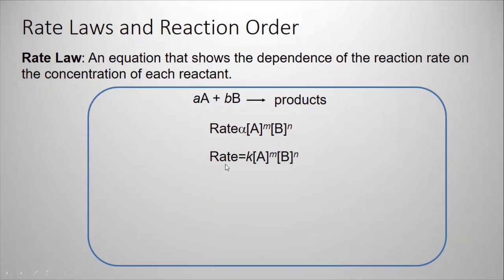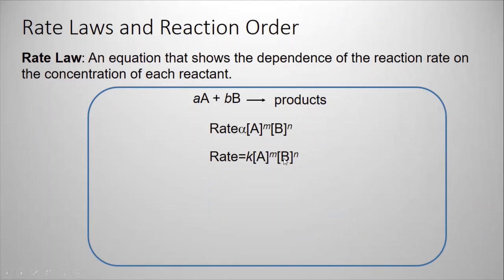So this general rate law: rate equals k. If you remove the proportionality and put in a constant, this is how you write this law. So rate equals k, which is a constant, known as the rate constant, times A to the power M, B to the power N. A and B are the reactant concentrations. M and N are the orders of A and B respectively.